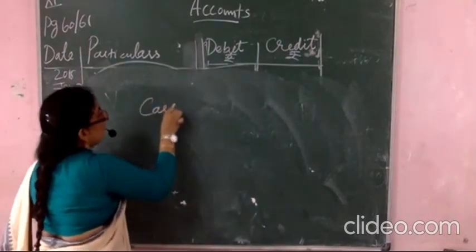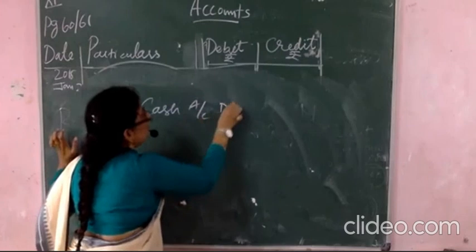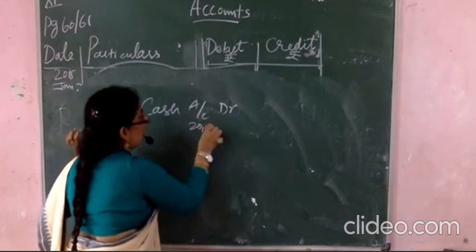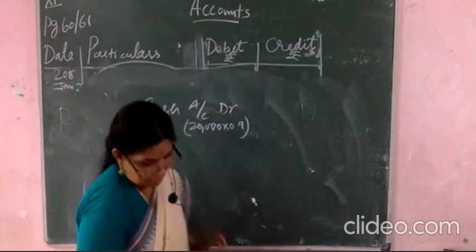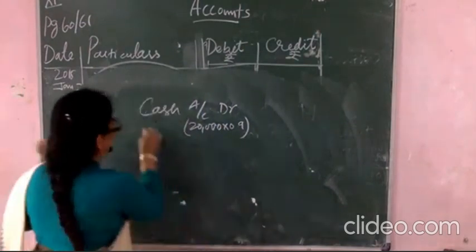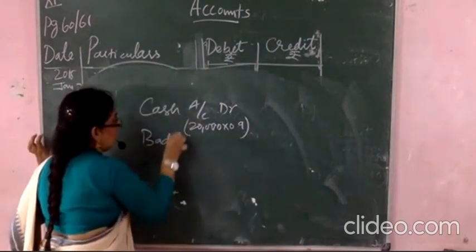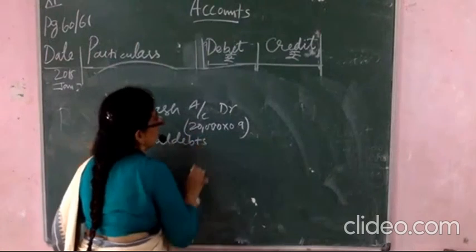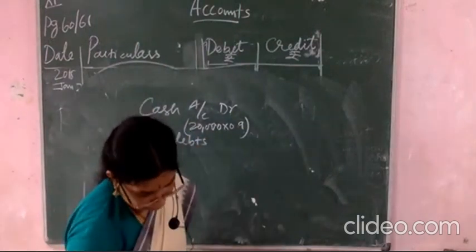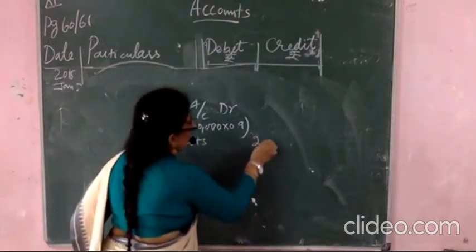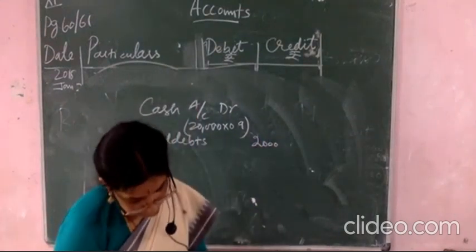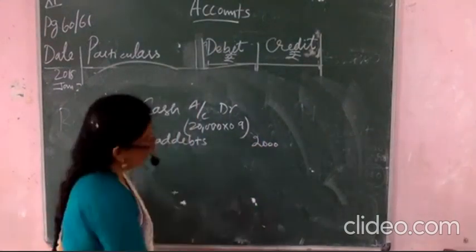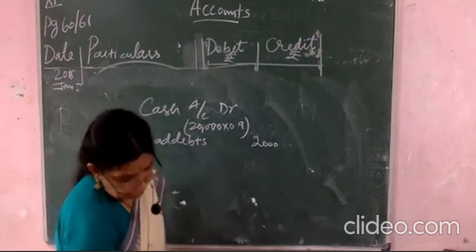Here cash account debited. So you will write in the bracket 20,000 multiplied by 0.9. And then which one you are not receiving, no? You have not received that money, so you will write it over here. That means 2,000 you have not received. Total amount, how much did you sell? The goods sold are 20,000. Clear? Here to L.